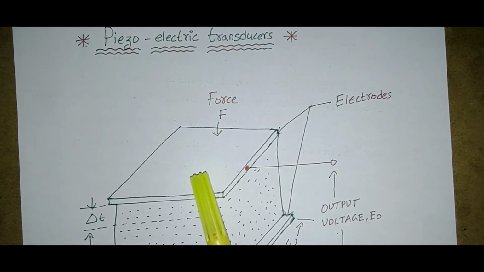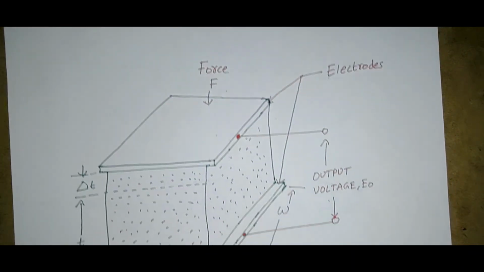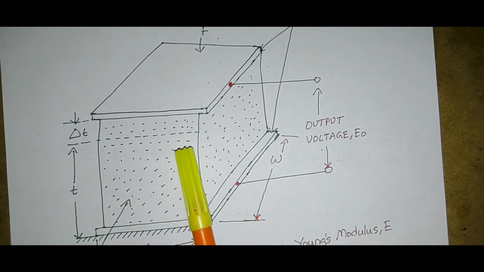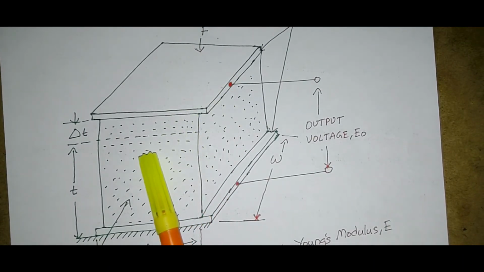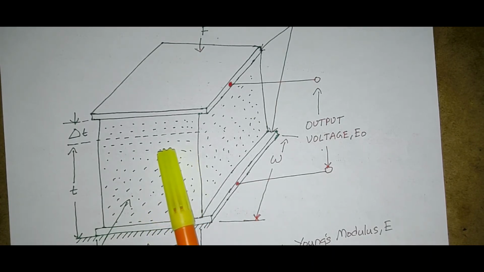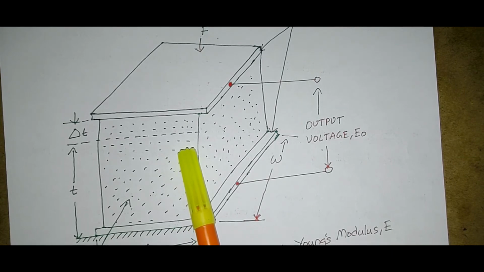Once the force is passed to the crystal, we have to observe carefully what is happening to it. Here we can observe it is electrically neutral, and the atoms of the crystal are arranged unsymmetrically.